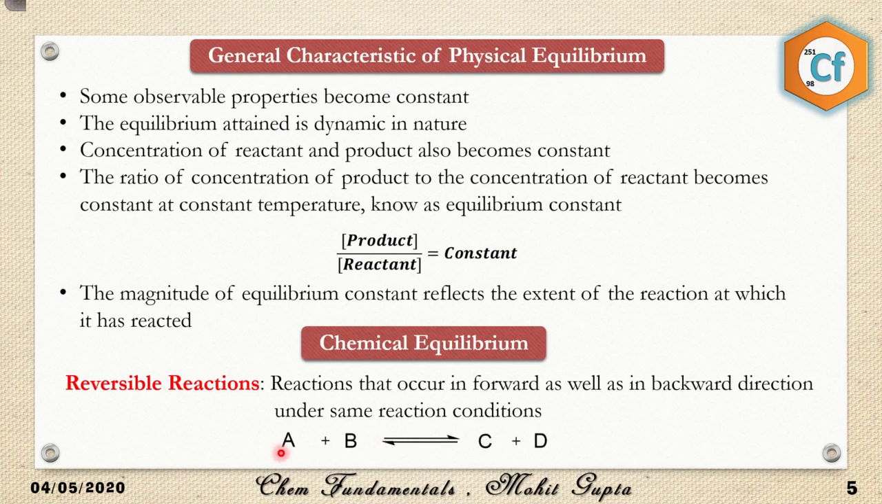I have shown an example. A and B are reacting with each other to produce C and D, and C and D are also reacting with each other to produce A and B again. So this kind of arrow we use for a reversible reaction.